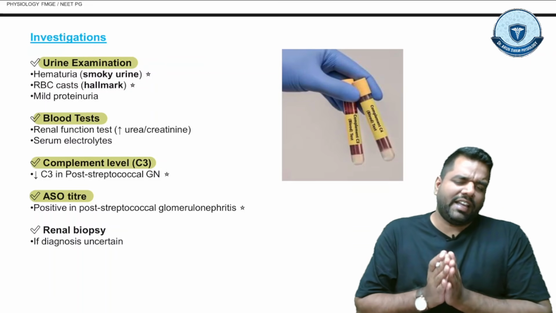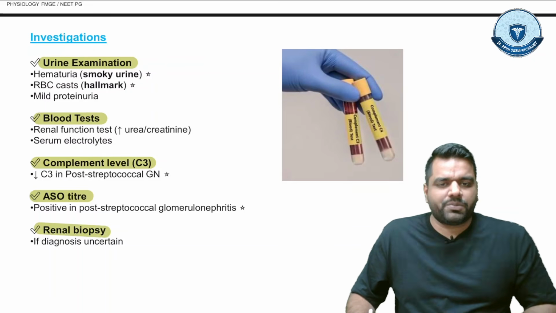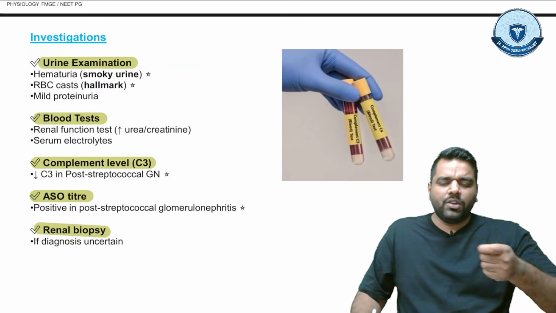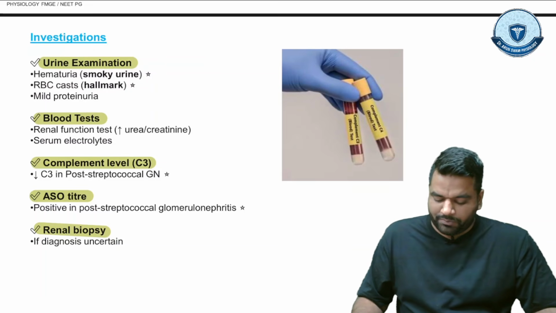And if anything is not able to be found, guys, you can do the renal biopsy. So from the kidney you take out a small piece, and then you can examine it yourself, right? So this is how we can do the renal biopsy.